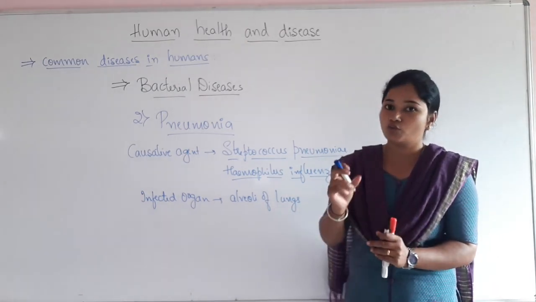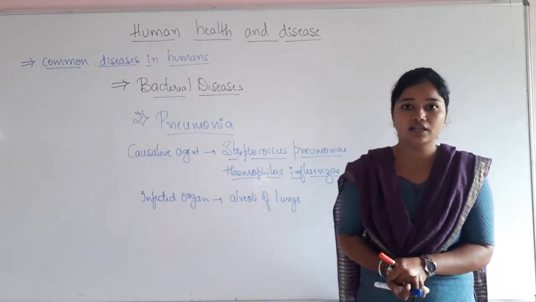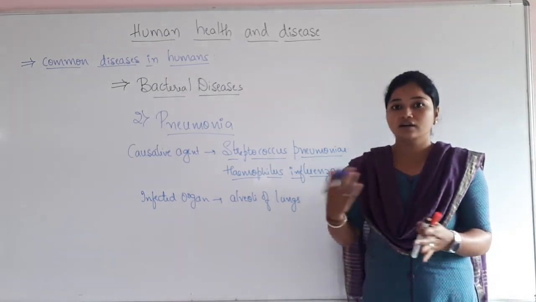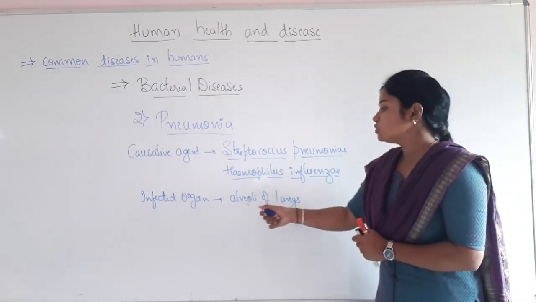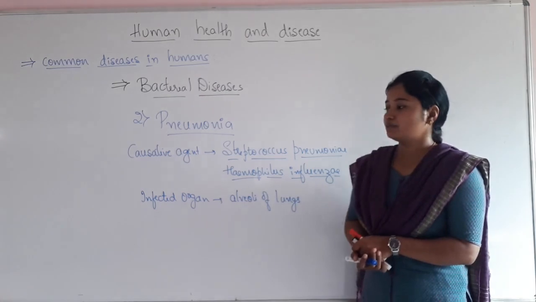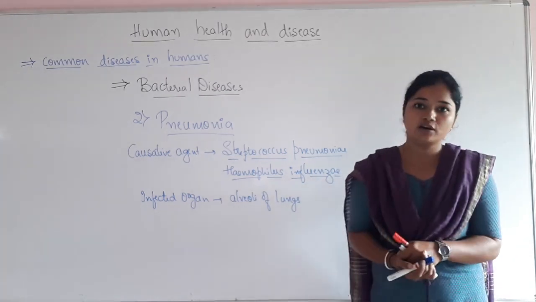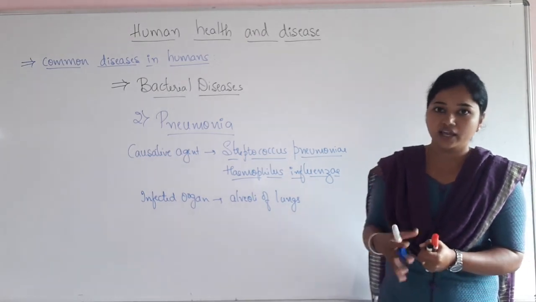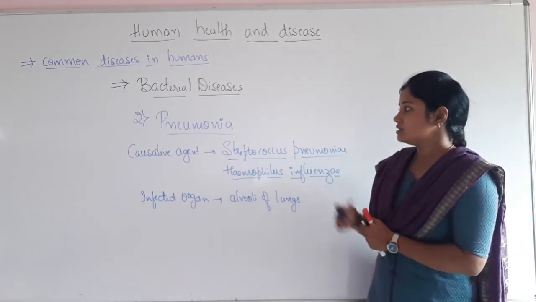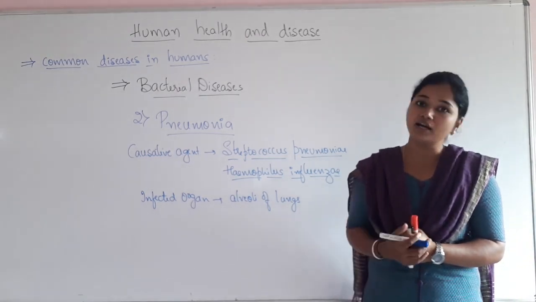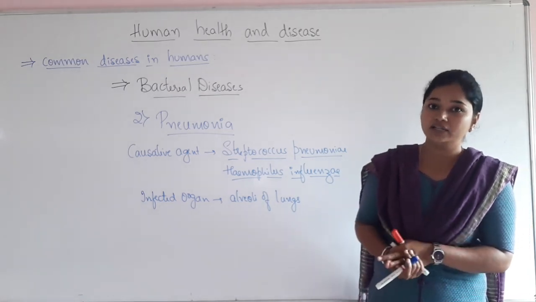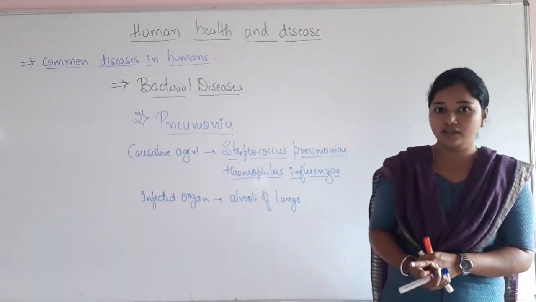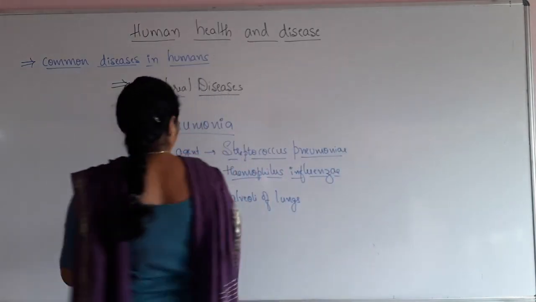Alveoli are nothing but the small bag-like structures present inside the lungs, through which the exchange of gases takes place. Usually these alveoli are filled with air, but when infected by pneumonia, they are filled with mucus, which leads to difficulty in breathing or respiration. So this is the infected organ.